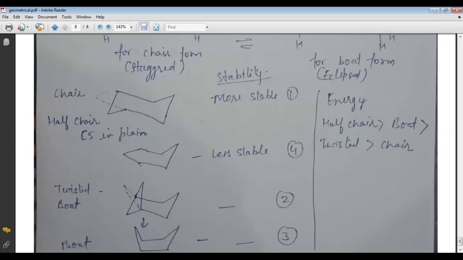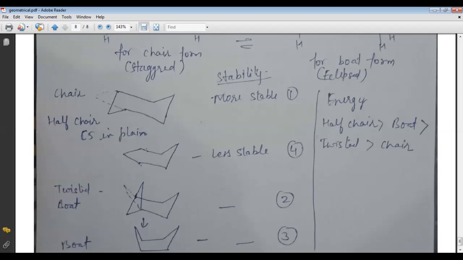Before formation of the boat, another form is formed. This is called the twisted boat form. Then it converts into the boat form. According to stability, the most stable form, as we know, is the chair form. The less stable form is the one where the 5 carbons are present in a plane. The first and fourth are already given. Now come to the second and the third: which is more stable, the twisted or the boat form?